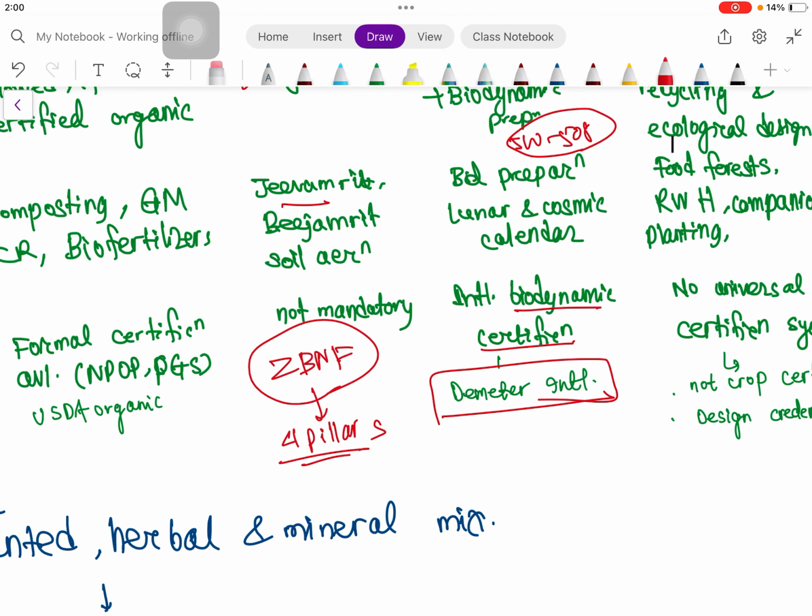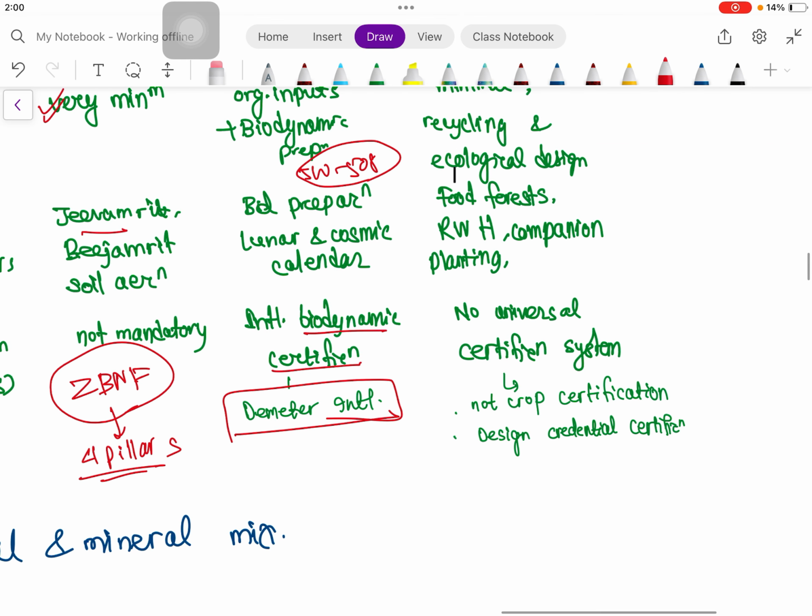Okay. In case of natural farming there is no certification, and in case of permaculture certification is there but no universal certification system. A universal certification system is there in organic farming, like for India this is PGS India, and USDA Organic for USA.